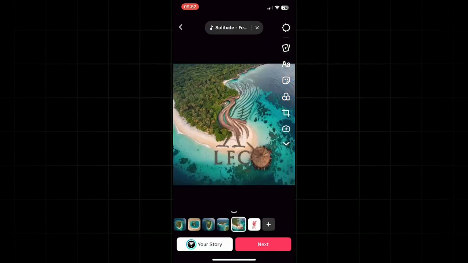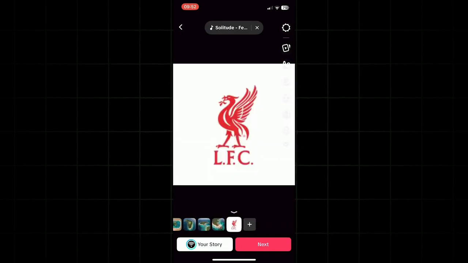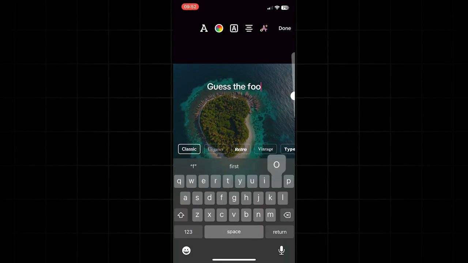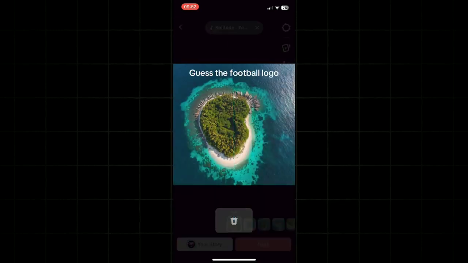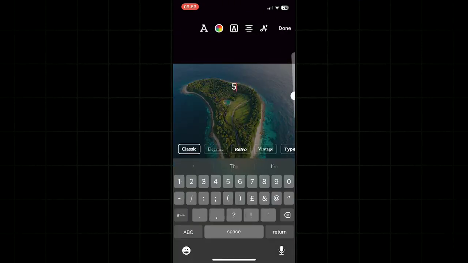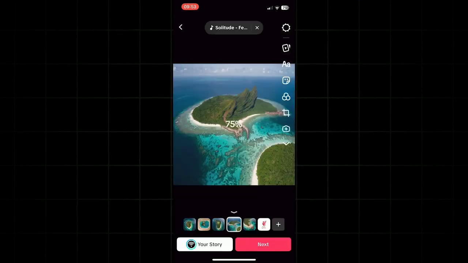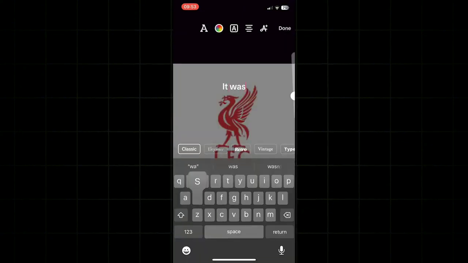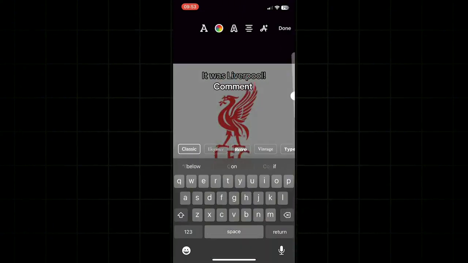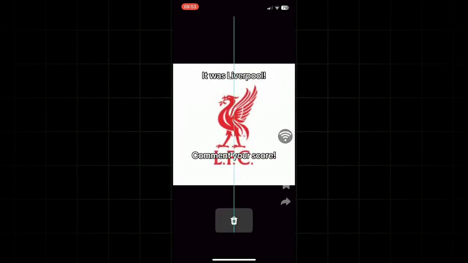Now that we're here, we want to add some relevant text to our images, so I'll start by typing "Guess the football logo." On the same page, I'll also add a 1% to represent how many people will guess it based off this image alone. Once that's done, we now need to go through all the different images and add a percent to each one. Once we're on the last page, you need to type "It was Liverpool" or whatever club you picked, and you also need to say "Comment your score," as this will add engagement to our video.